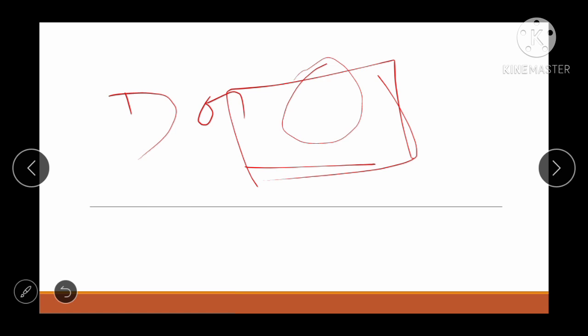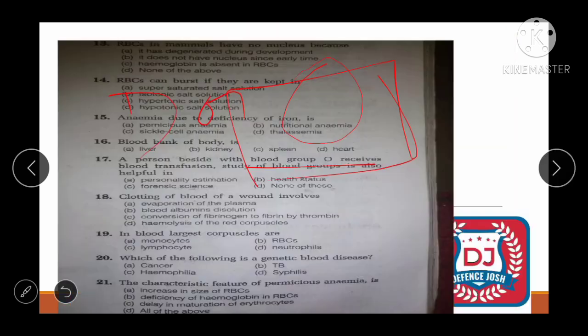Just kidding. Next question is RBC in mammals have no nucleus because, मammals के RBC में न्यूक्लियस क्यों नहीं होता है? I told you because they were in the developing stage, so they get degenerated. So first option is correct. Next question is RBC can burst if they are kept in.